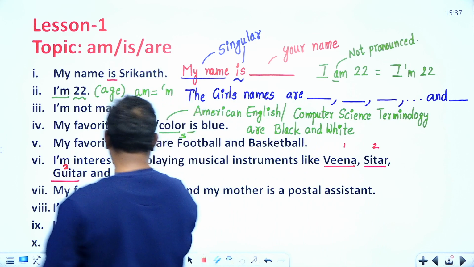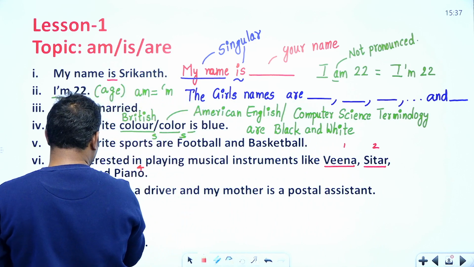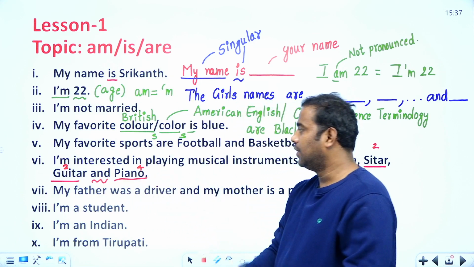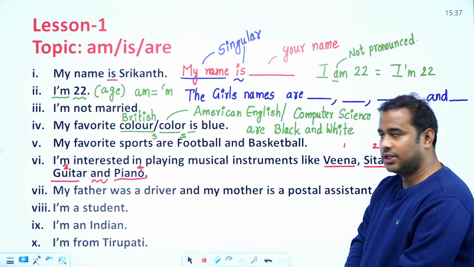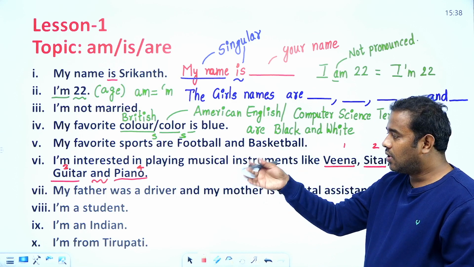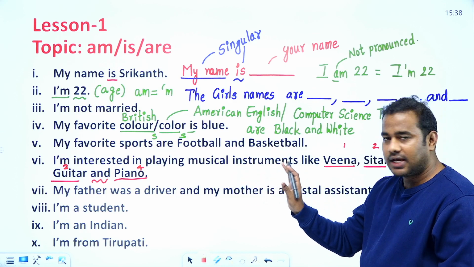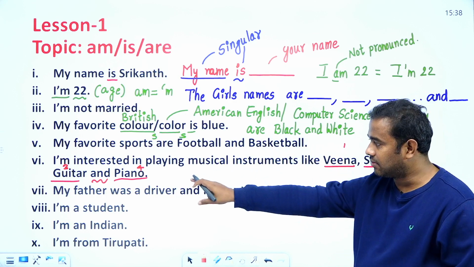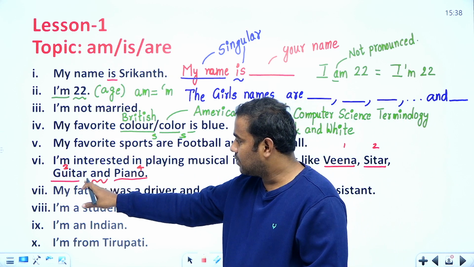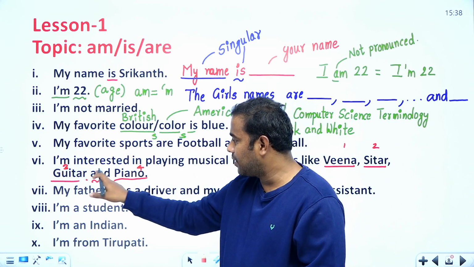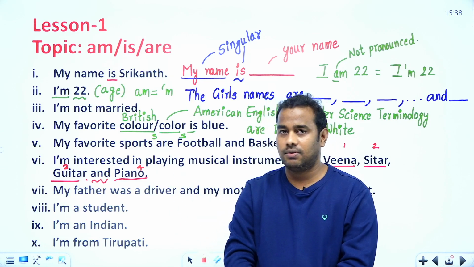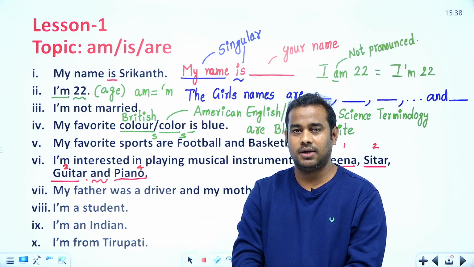So the last noun is prefixed by the term "and". So, I am interested in playing musical instruments like veena, sitar, guitar, mridangam, and so on. You have to take care of this grammar rule here. For the last term, you should not put a comma. Instead of the comma, you have to put "and" here, and then end the sentence. This is one of the important rules in English.